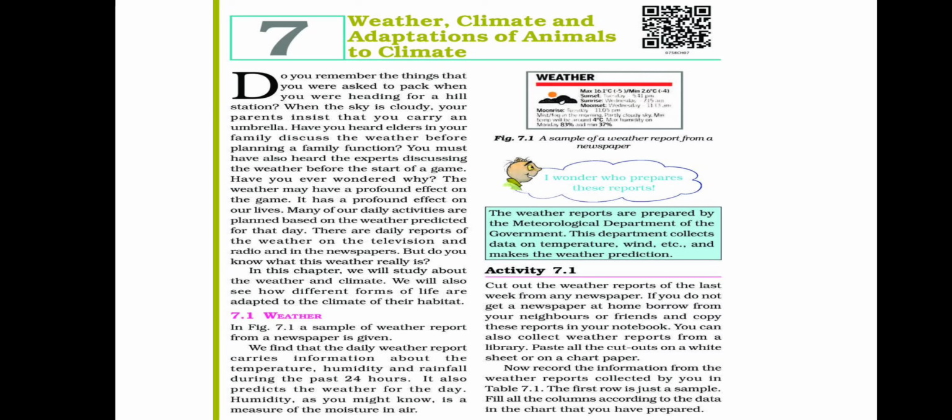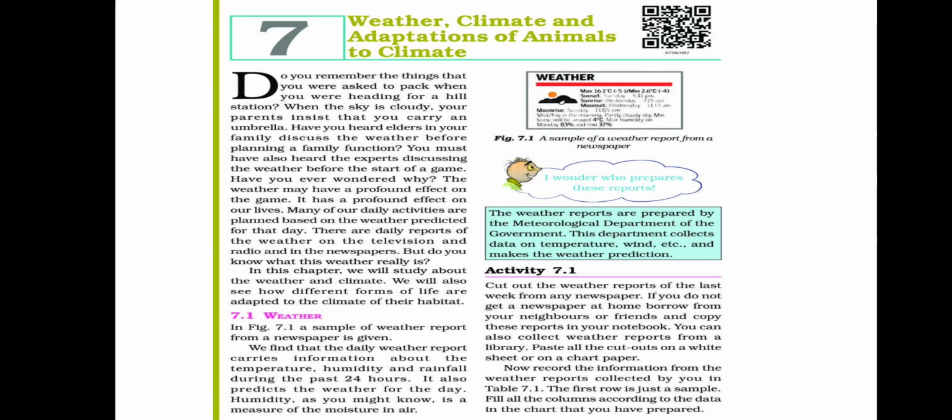So you might think, who reports all these things? Who prepares these things? There is a department of the government, the meteorological department. This department collects the data on temperature, wind, etc., and makes the weather predictions.